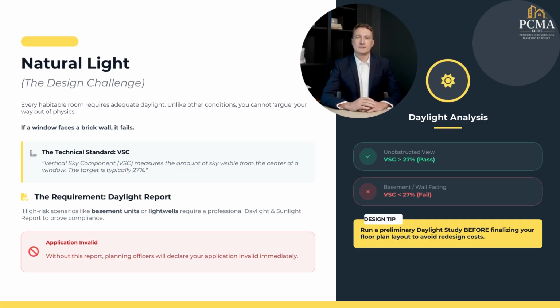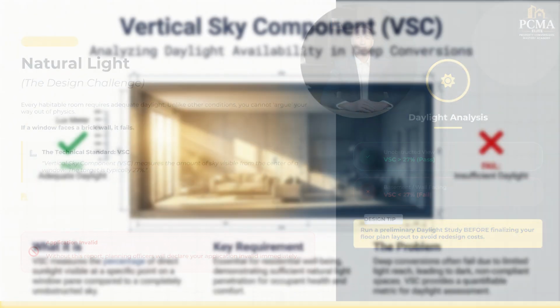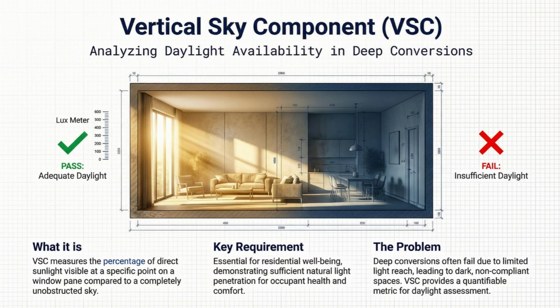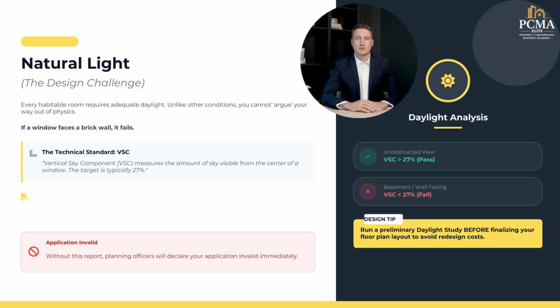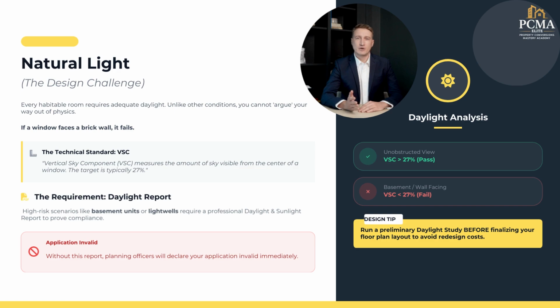Condition number 5. Adequate natural light. We touched on this in the last video, but here is the technical standard. Every habitable room needs adequate daylight. This is measured using the vertical sky component, or VSC. If you have a basement unit or a unit facing a brick wall, it will fail. You cannot argue your way out of physics. You need a daylight and sunlight report to prove compliance. If you don't have it, your application is invalid.